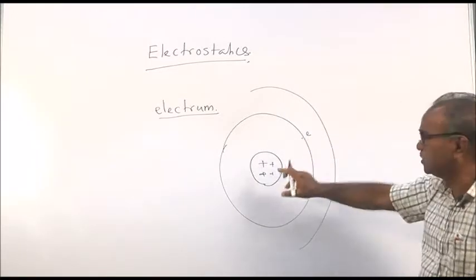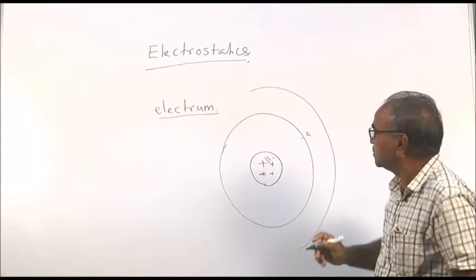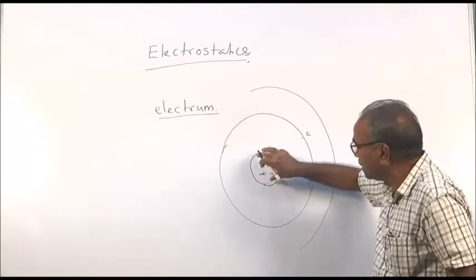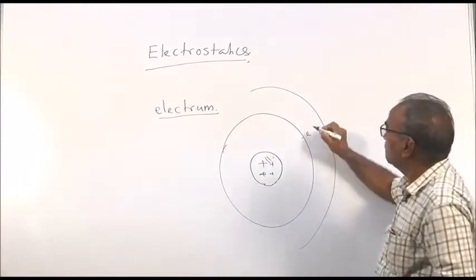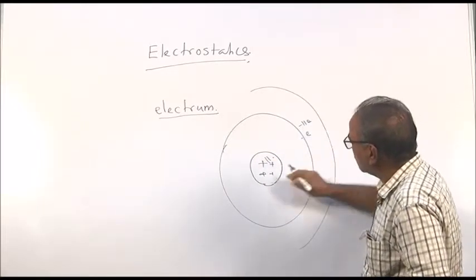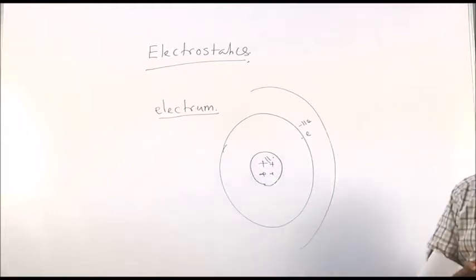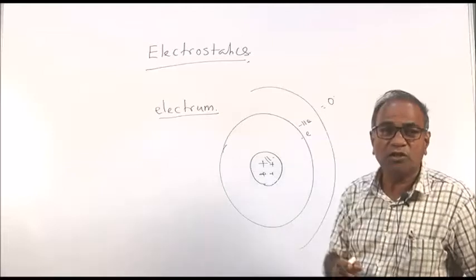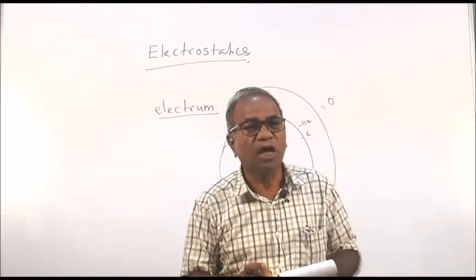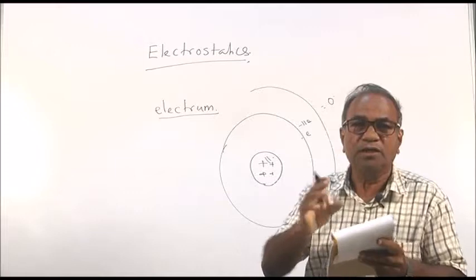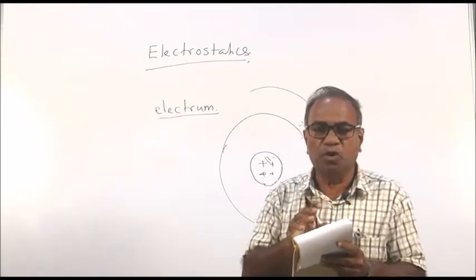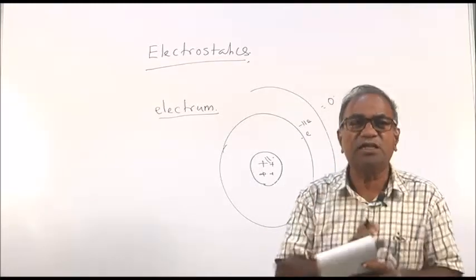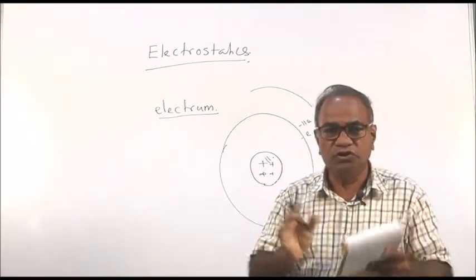Suppose there are 11 protons, the positive charge is the proton and the electron is negative charge. If there are 11 protons, then there will be minus 11 electrons. So, as a whole if you add them, plus 11 minus 11 becomes equal to 0. So, the glass rod contains atoms and each atom has equal number of positive charges and negative charges. As a result the total charge on the glass rod is equal to 0.